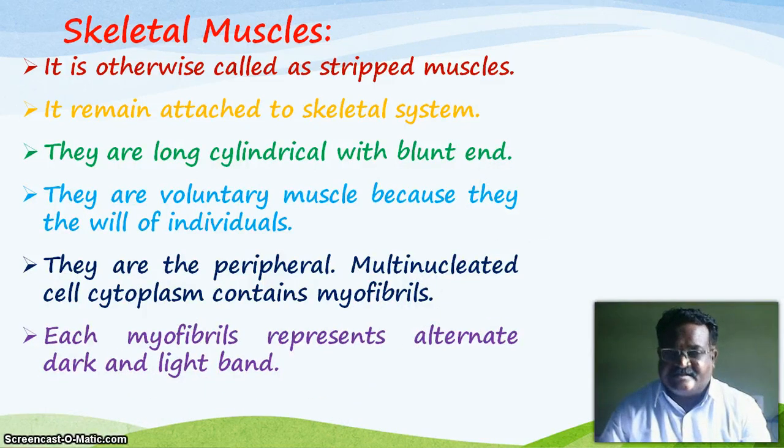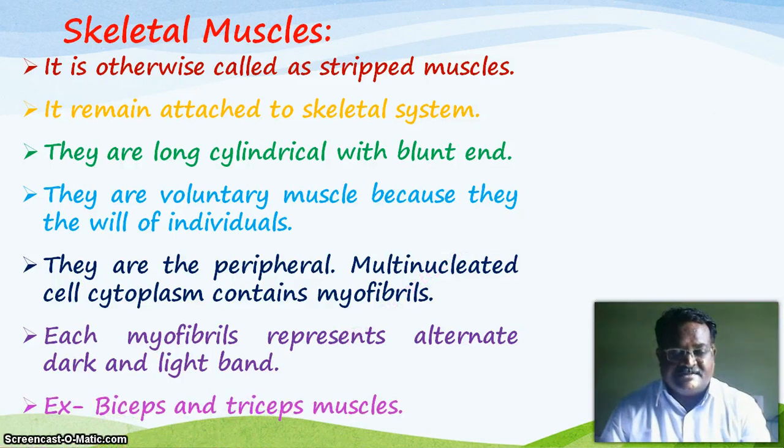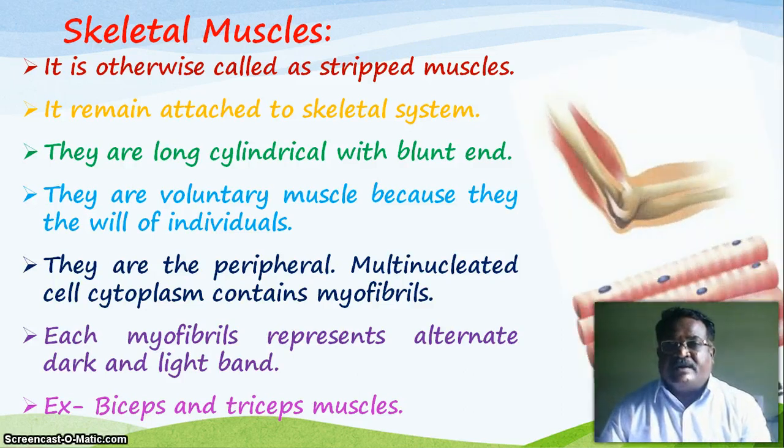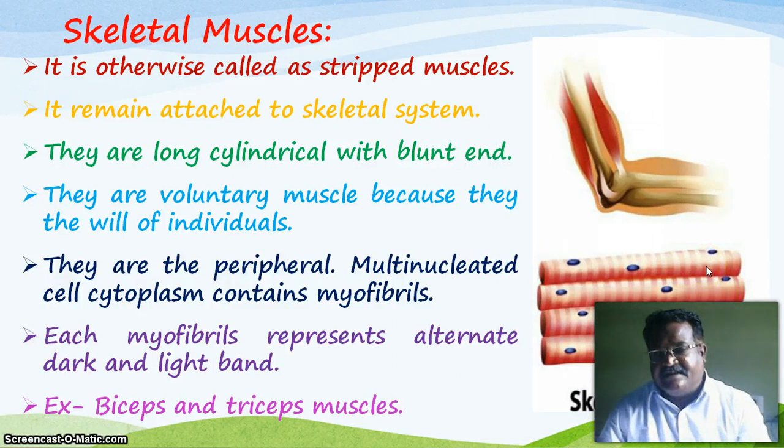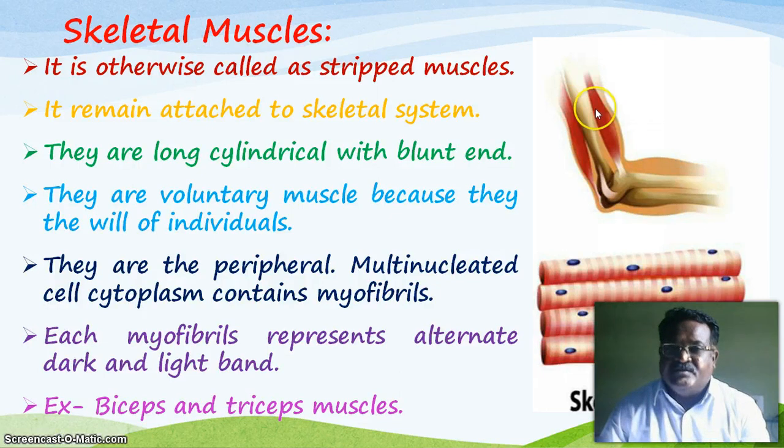You know that the cell contains the myofibrils, and these myofibrils are responsible for the formation of alternating dark and light bands in the skeletal muscles. One of the best examples is the biceps and triceps muscles. Look at this picture. These are the skeletal muscles, also known as striped muscles. They are strictly attached to the skeletal system, and this is the biceps and the triceps. These muscles are called the skeletal muscles.